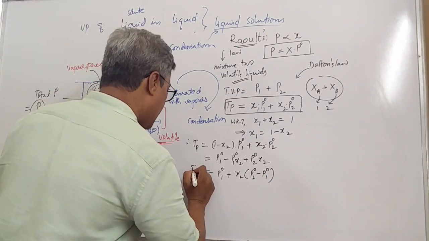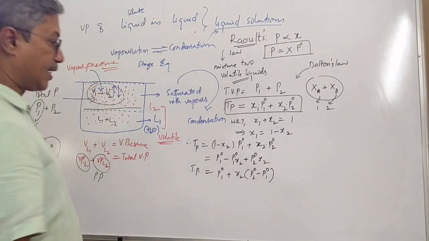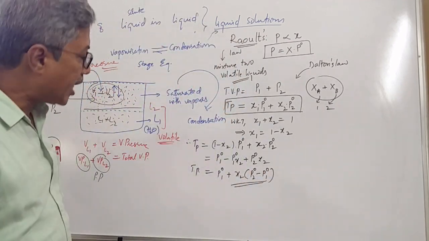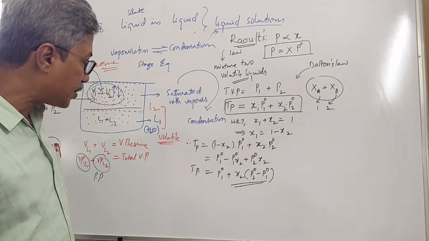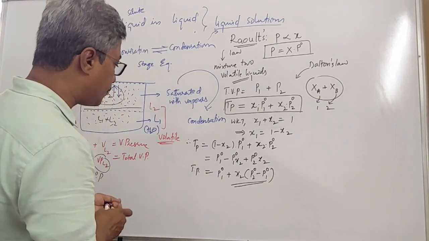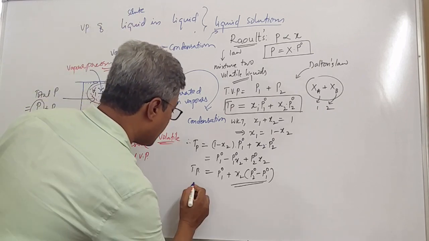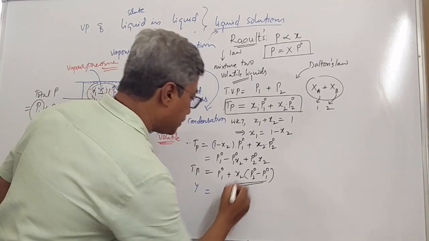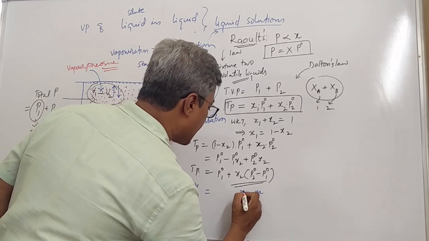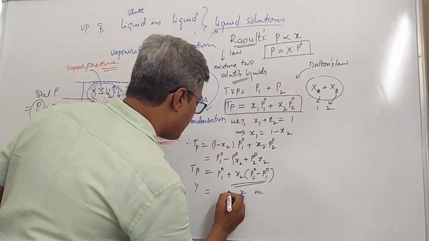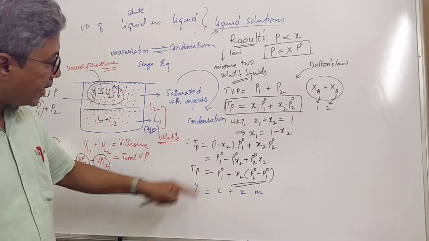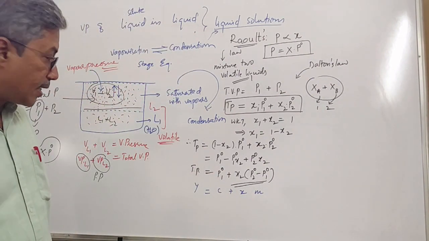This is total pressure. See students, this is the equation which can be regarded as the equation of a straight line. It is of the form y is equal to mx plus c, isn't it? It is the equation of a straight line.